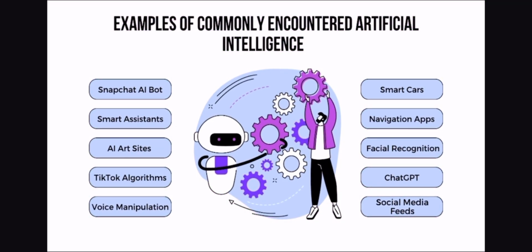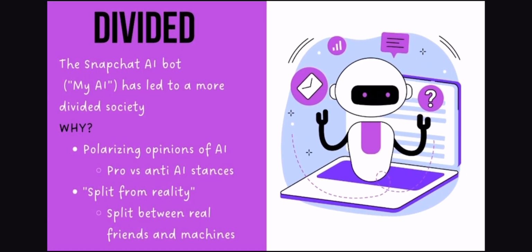Some examples of commonly encountered artificial intelligence are the Snapchat AI bot, smart assistants, AI art sites, TikTok algorithms, voice manipulation, smart cars, navigation apps, facial recognition, ChatGPT, and social media feeds. How has AI created a more divided society?